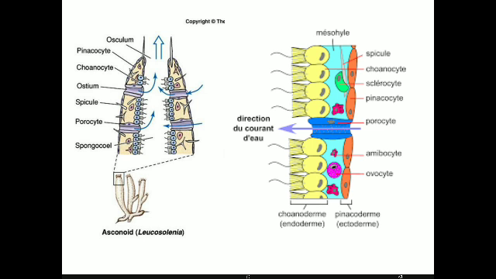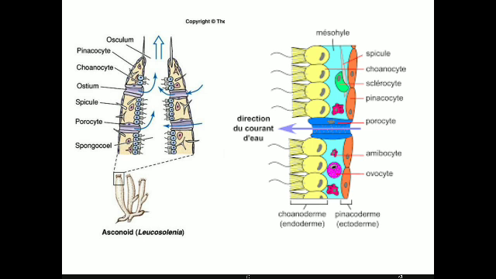In between there are specialized cells called amoebocytes. The outer body layer is made up of specialized cells called pinacocytes, and the inner body layer is made up of flagellated cells called choanocytes. And here and there you can see small pores called ostia.